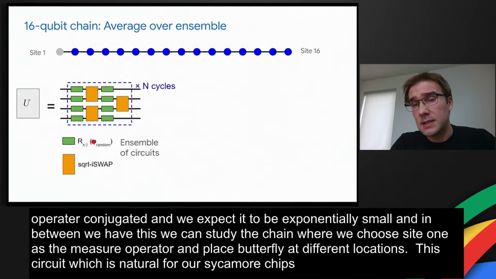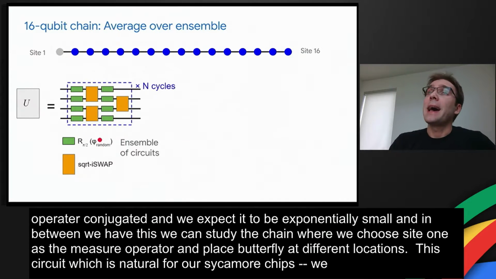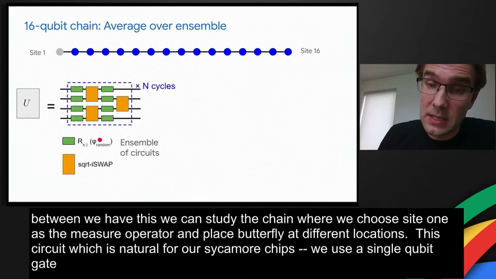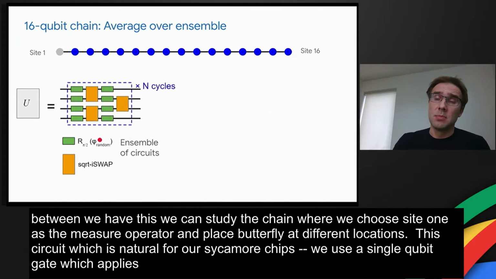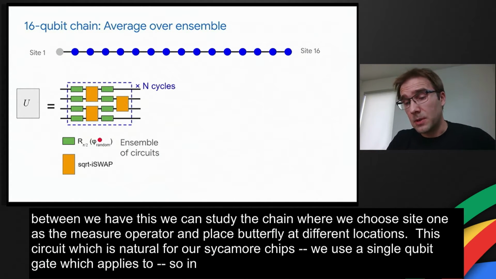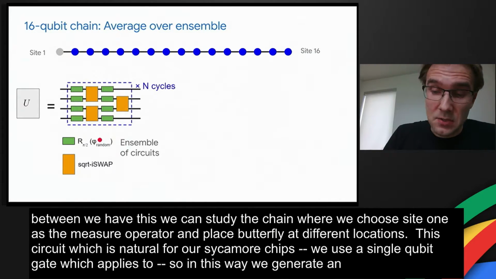And we use single-qubit gates, which are pi over 2 rotations with respect to an axis in the equatorial plane chosen at random. So in this way, we generate an ensemble of circuits. And in the following, I will talk about ensemble averages and individual circuits both.